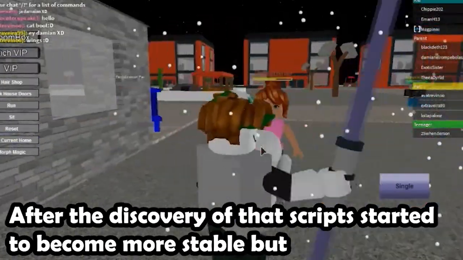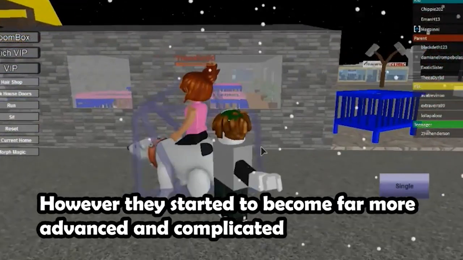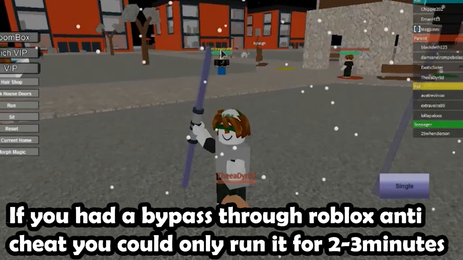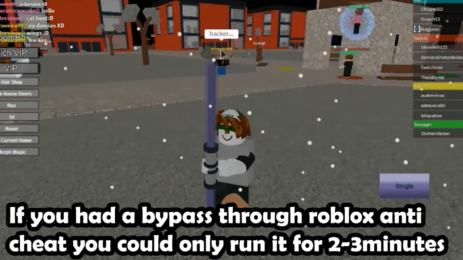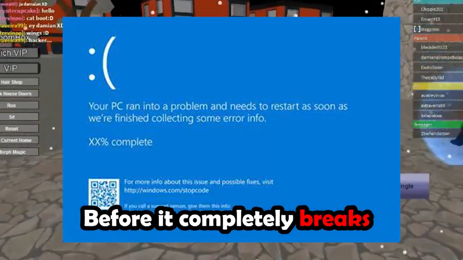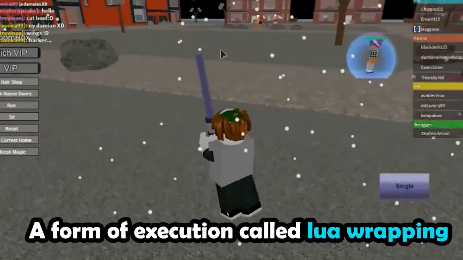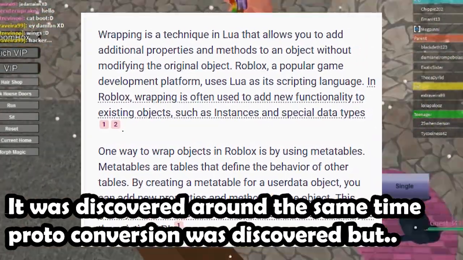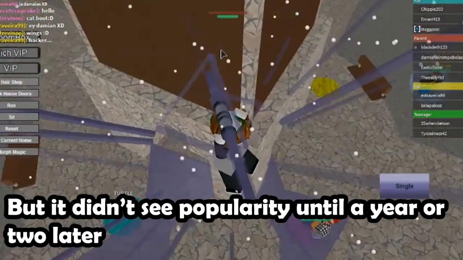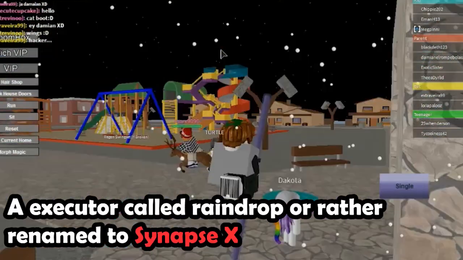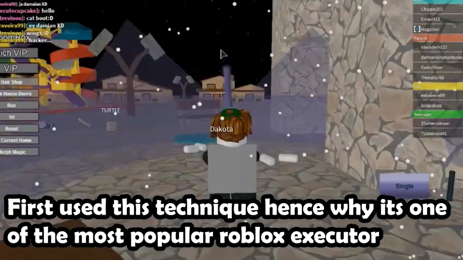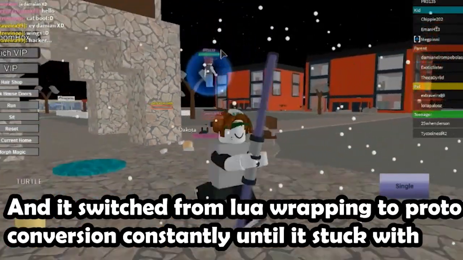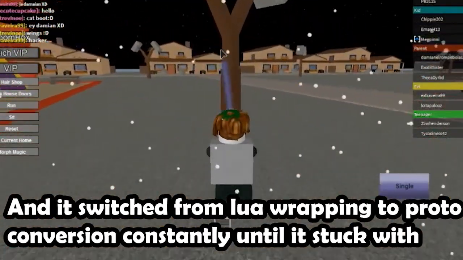After the discovery of that, scripts started to become more stable, but they also started to become far more advanced and complicated. If you had a bypass through Roblox anti-cheat, you could only run it for 2 to 3 minutes before it completely broke. And a form of execution called Lua wrapping was discovered around the same time proto conversion was discovered, but it didn't see popularity until a year or 2 later. An executor called Raindrop, or rather renamed to Synapse X, first used this technique, hence why it's one of the most popular Roblox executors, and it switched from proto conversion to Lua wrapping constantly, so it stuck with Lua wrapping.